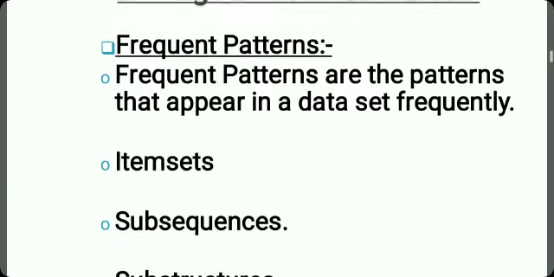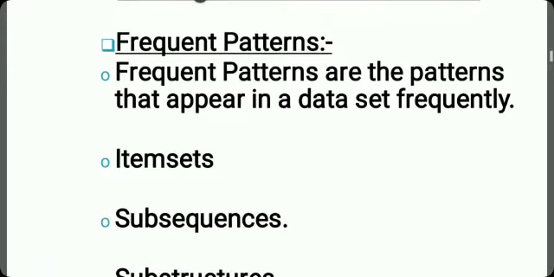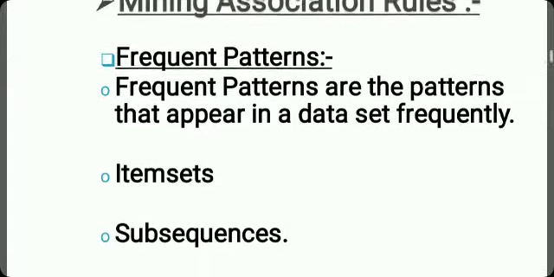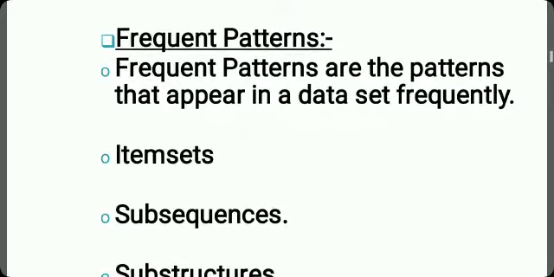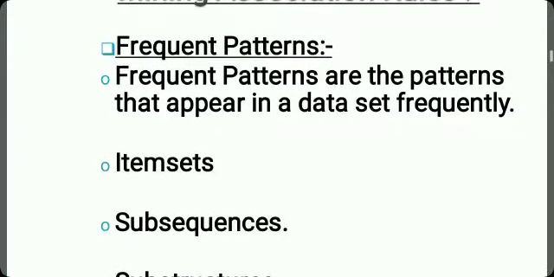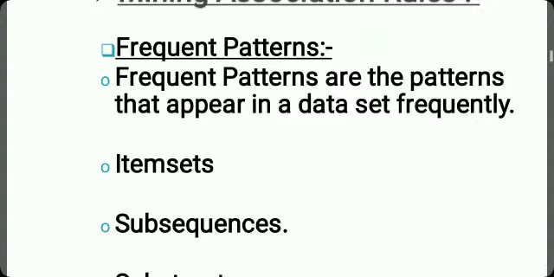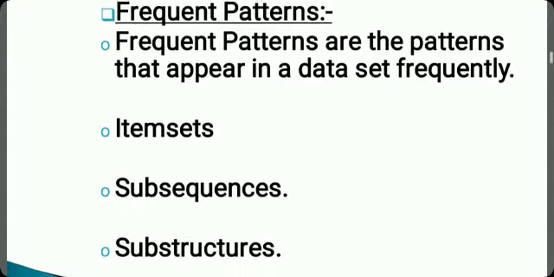Itemset means the items which are purchased together, like milk and bread, milk and eggs. So these are frequent itemsets, items that are purchased together frequently by customers. Then subsequences: a customer buys a PC, and after that buys antivirus software. That is a subsequence. And a substructure is a short structure that is frequently bought by the customer. So these are the frequent patterns.